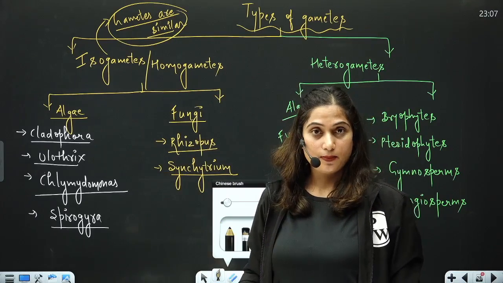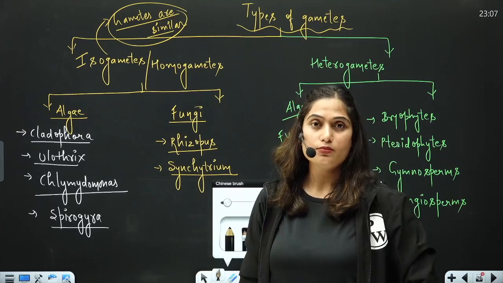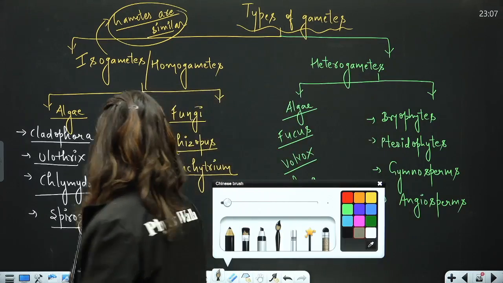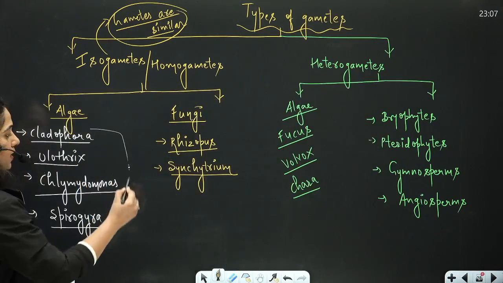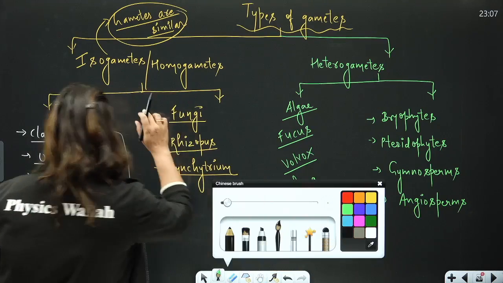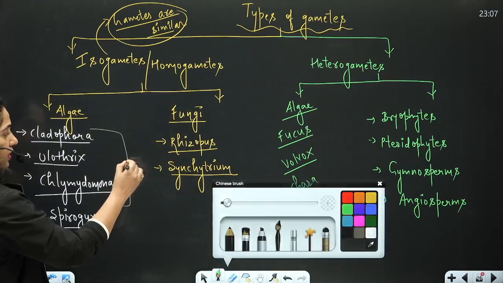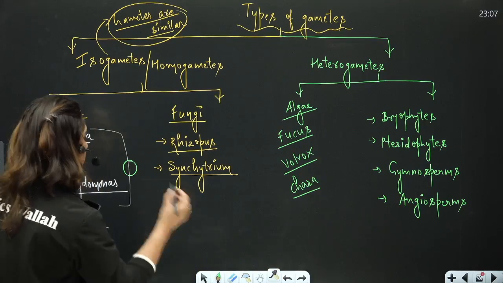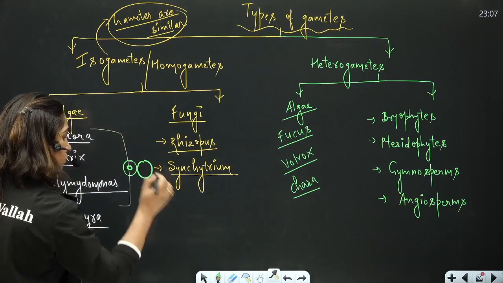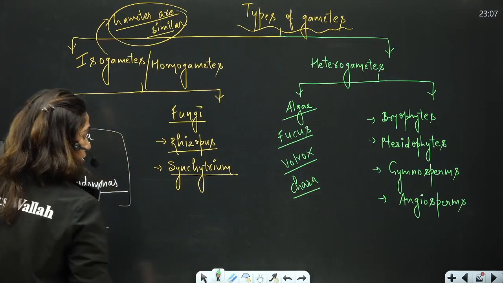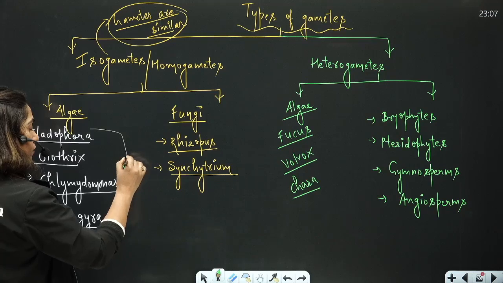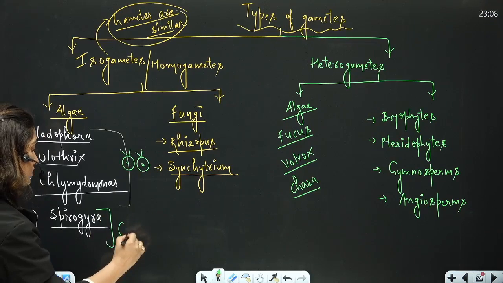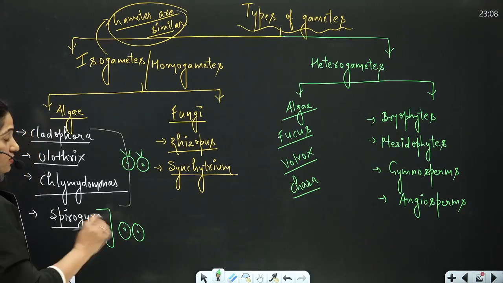Direct question can come from this part, example based question. And what is important over here, this question has come in NEET. Cladophora, Ulothrix, Chlamydomonas, their gametes are similar. All 3 of them have similar gametes, but flagellated. But Spirogyra has similar gametes but non-flagellated. This is very important.